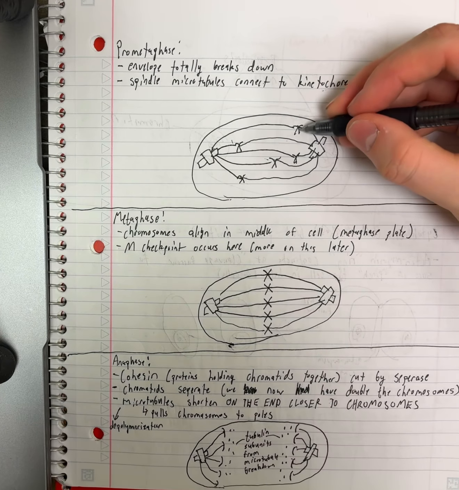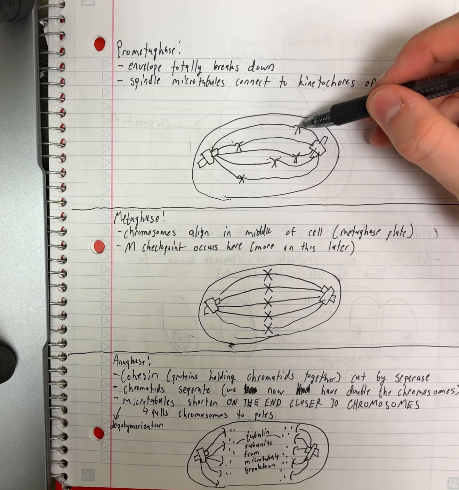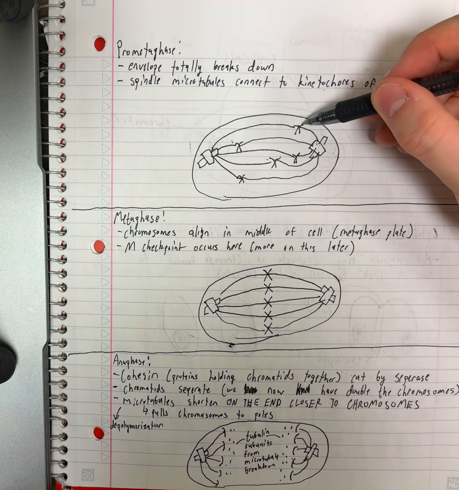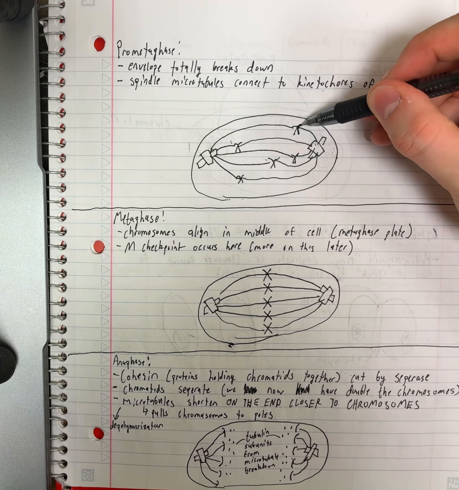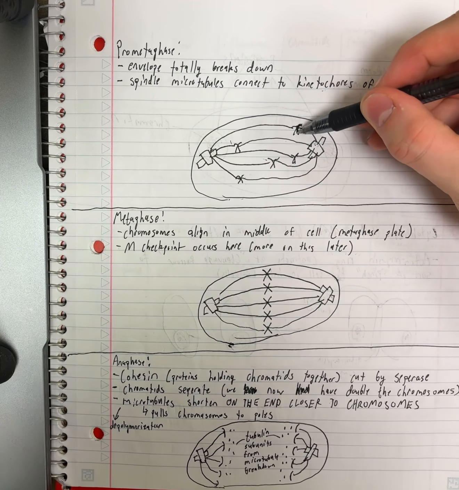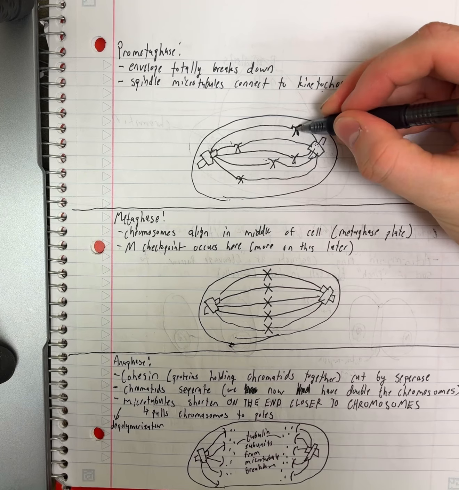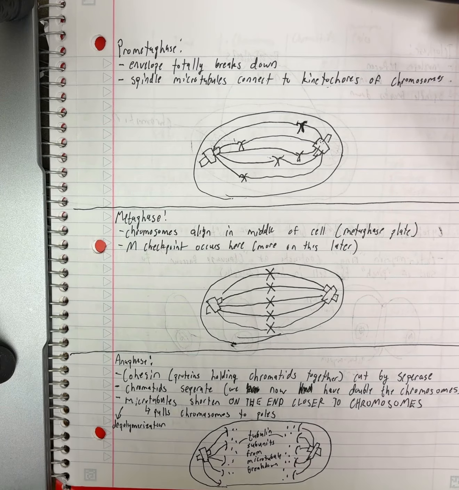So you see this chromosome has 2 things touching it. It's going to have a microtubule attaching to this kinetochore on this chromosome, or this chromatid rather, and another microtubule connecting to this chromatid. And that's pretty much it.